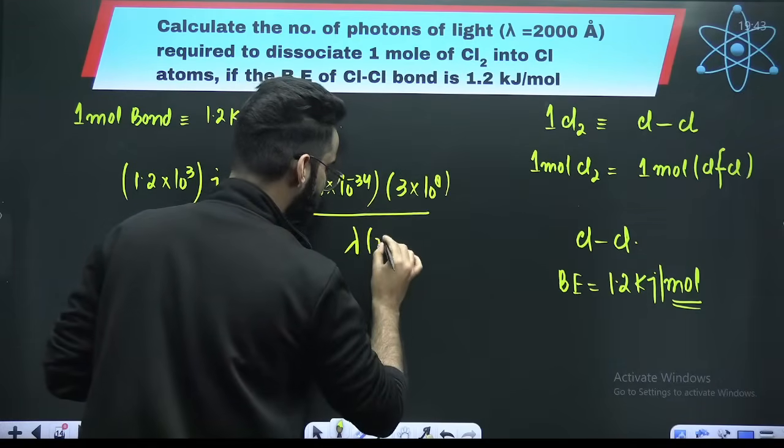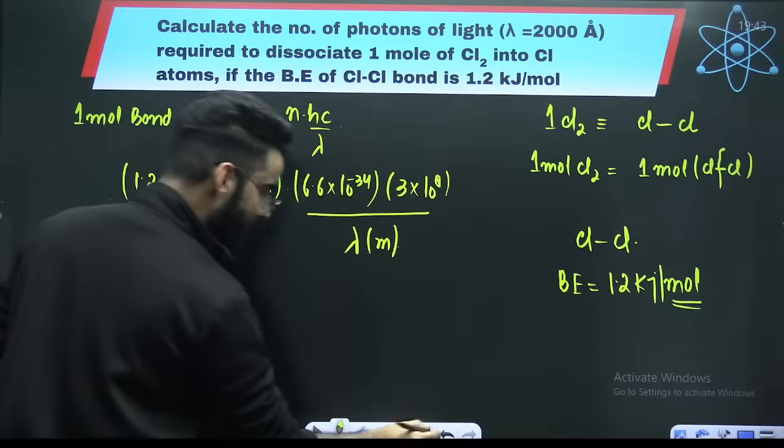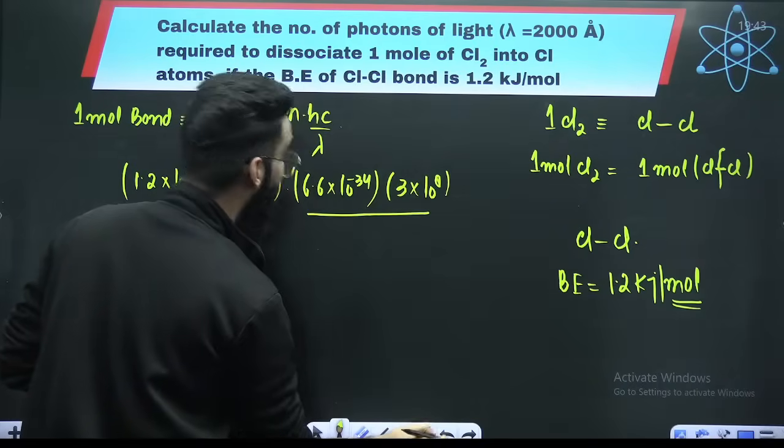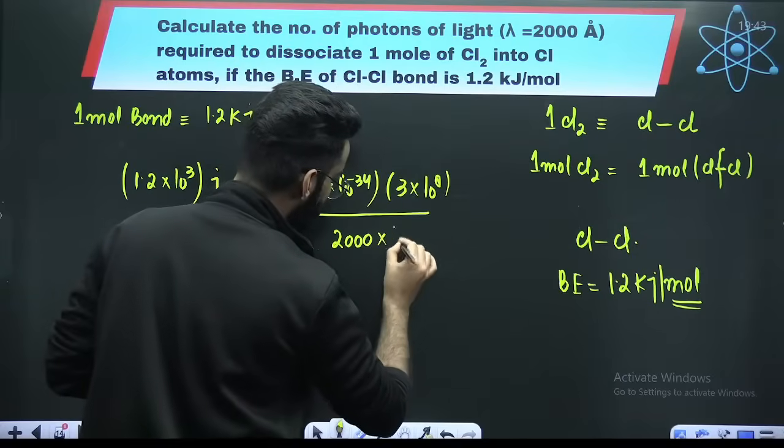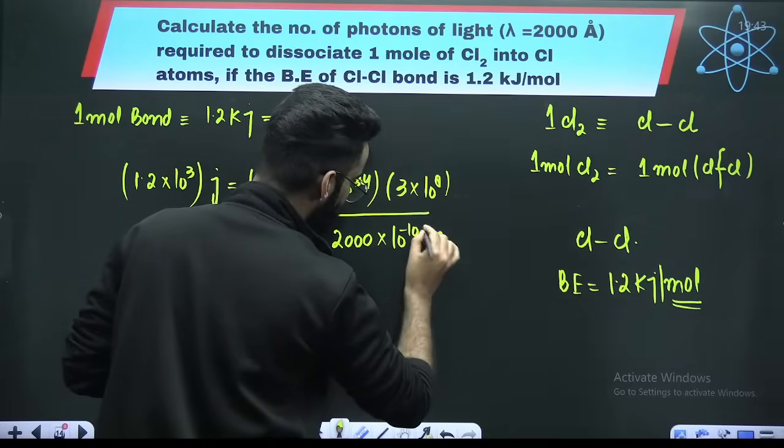Lambda here will come in meters, right? And how much is lambda given? Lambda is given as 2000 angstroms. So it will be into 10 raised power minus 10 meters.